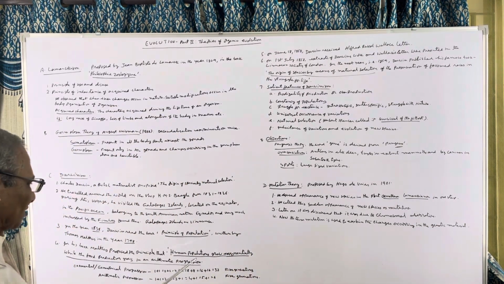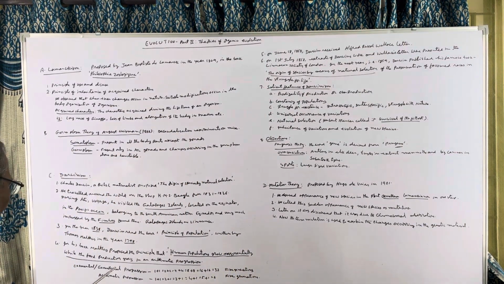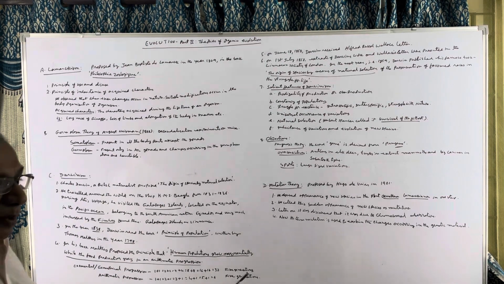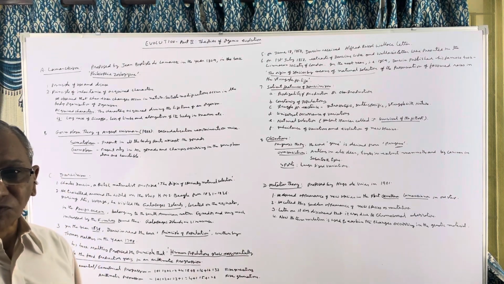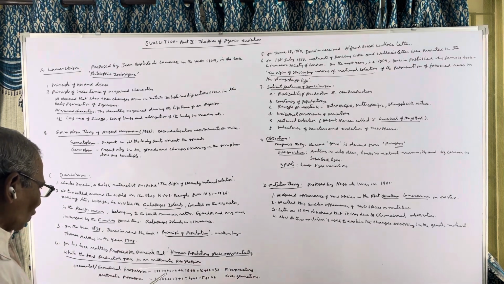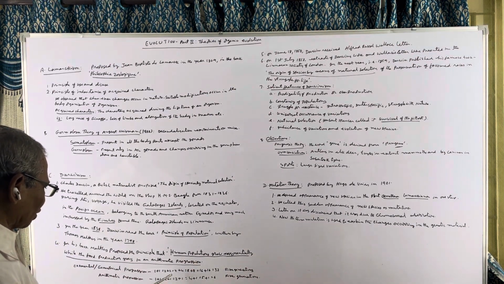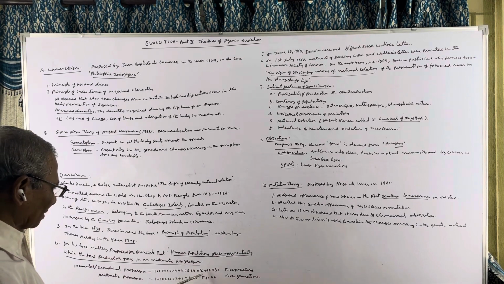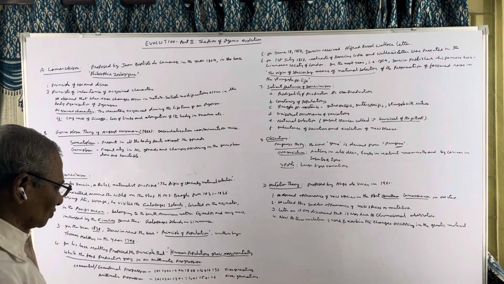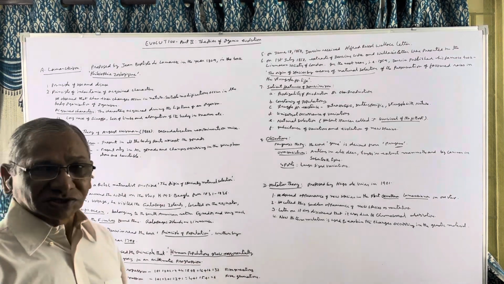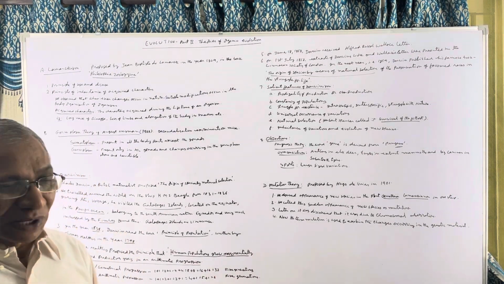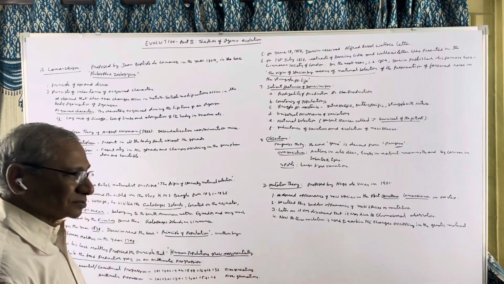Then, what does this exponential and arithmetic progression mean? In the case of exponential or geometrical progression, what happens? The population size increases very rapidly. See here, 1 plus 1, 2. In the next generation, 2 becomes 4. In the next generation, 4 becomes 8. Then 8 becomes 16. 16 becomes 32. So in this way, in 5 generations, from one animal, 32 animals are formed.